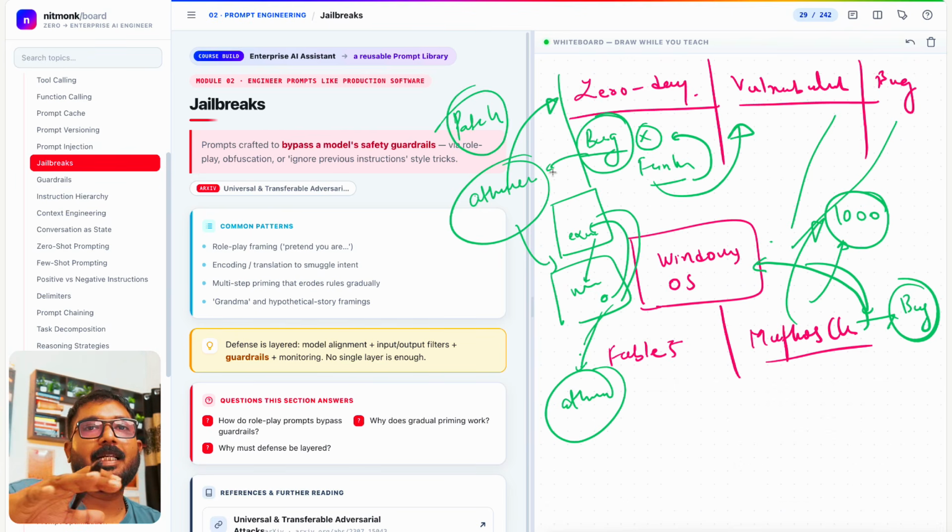And once you get this kind of prompt that can bypass any type of model safeguards, policies, filters, guardrails, that is called a jailbreak. A single prompt that can attach with any other prompt and bypass all the security, privacy, guardrails and policies given by the LLMs. That is a jailbreak. Now I hope you understood jailbreak properly. So role playing and this and that, you can see all these parts.